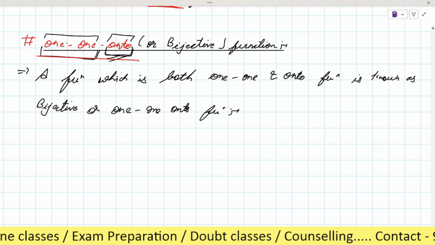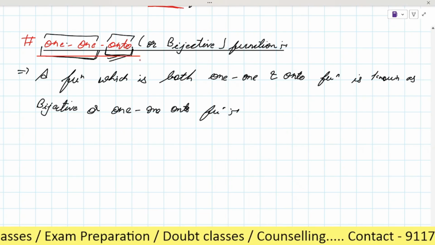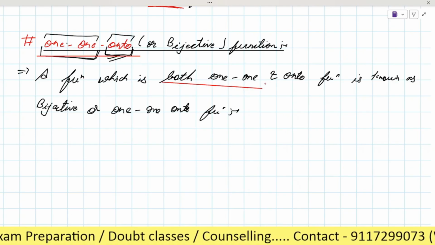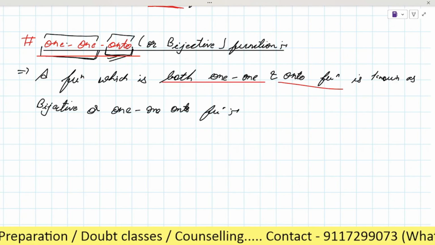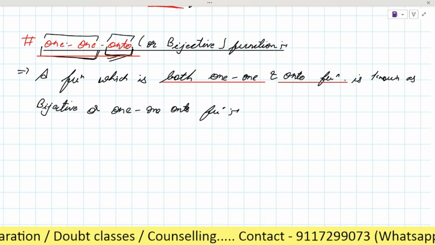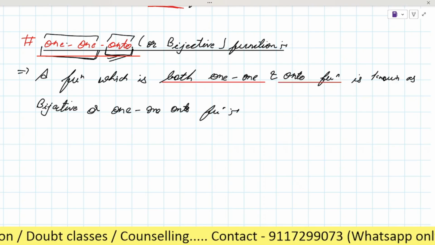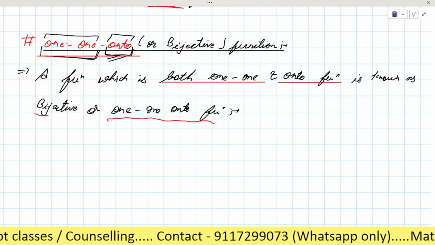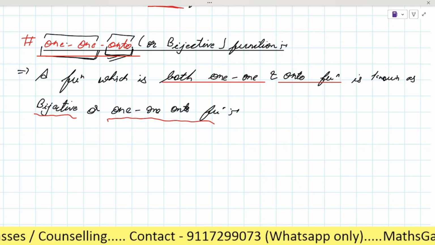The meaning is already hidden in the name. It means a function which is both one and onto is known as a one onto function. Is it clear? So please note it down.